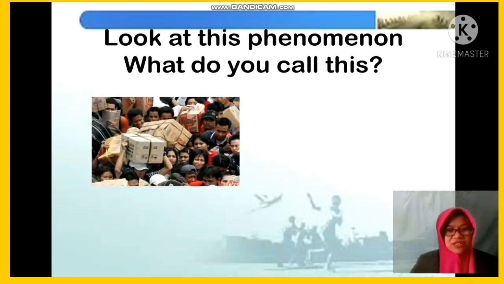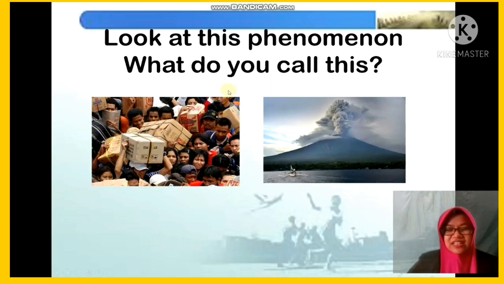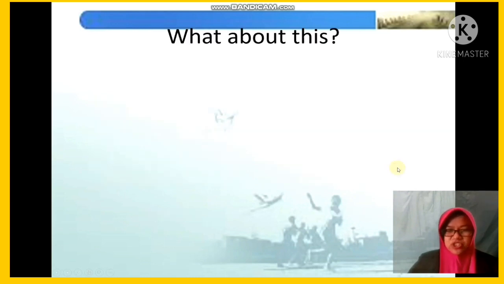The first picture, this is a social phenomenon. And then in the second picture, it is the natural phenomenon. Good. The first, it is transmigration. And then the second, it is the process of volcanic eruption.